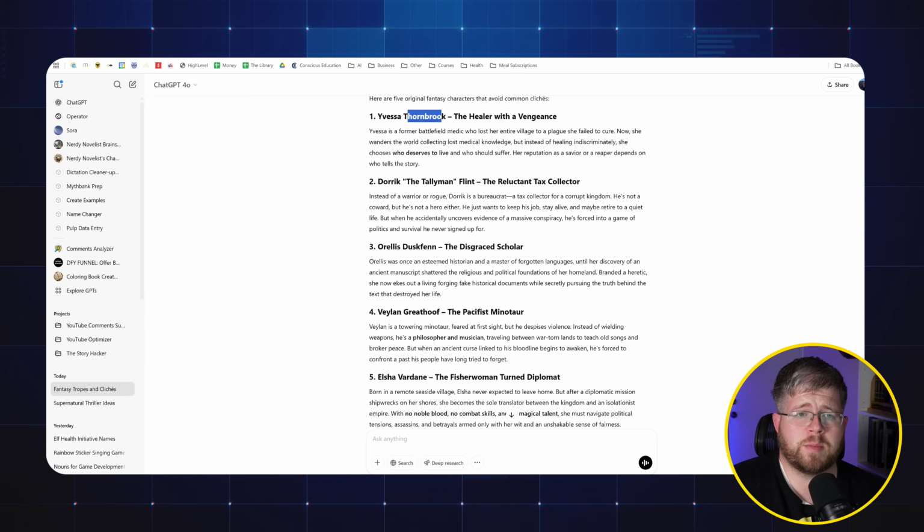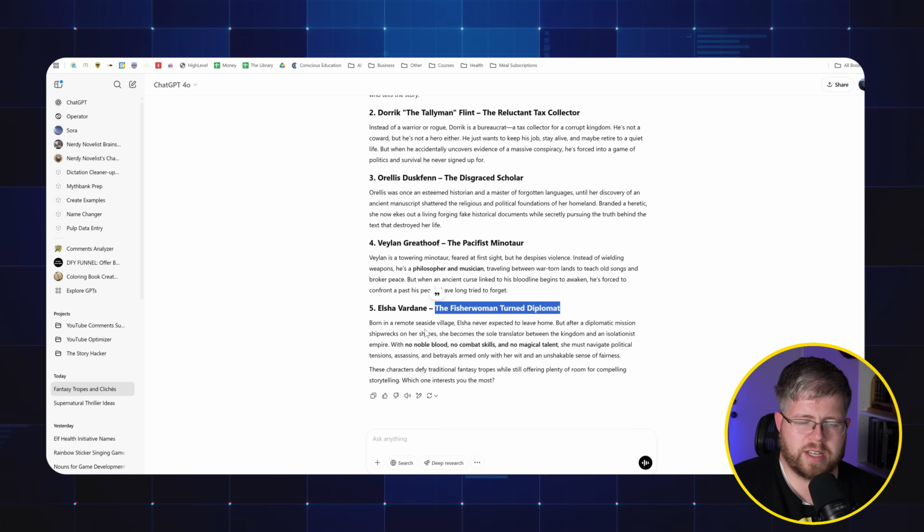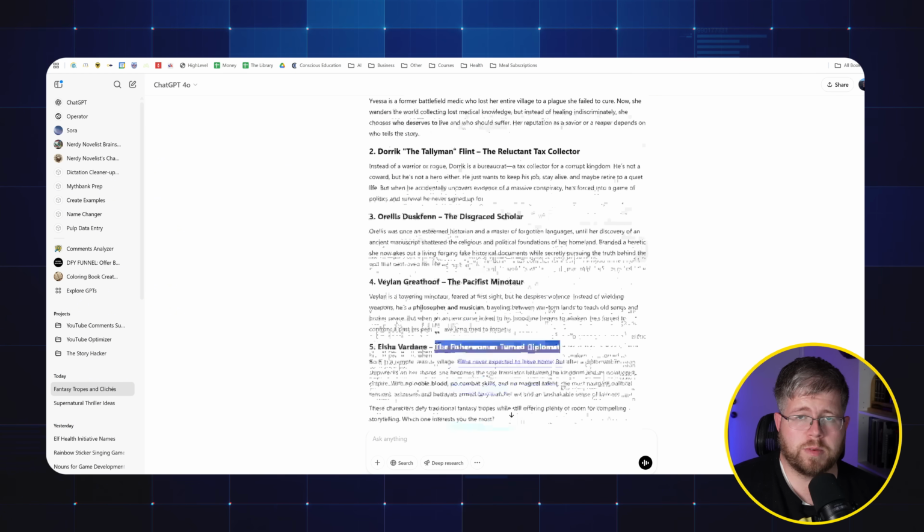I will say that some of their names are still kind of generic fantasy names that ChatGPT is known to do. But you can easily take this method and apply it to fantasy names. In fact, maybe I'll show you that later, or we'll do another example. But we got a healer with a vengeance, the reluctant tax collector, disgraced scholar. That one I would say is maybe a little cliche. The pacifist minotaur, and the fisherwoman turned diplomat. And so none of these conform to those cliches for sure.